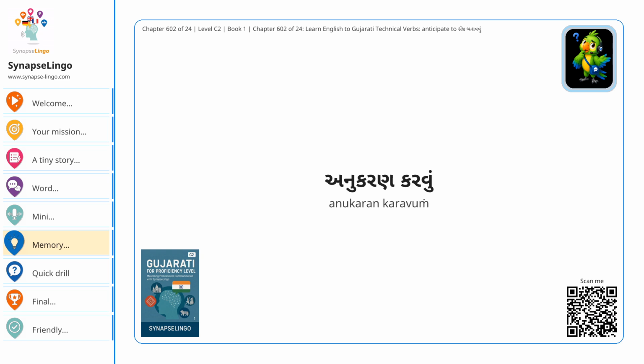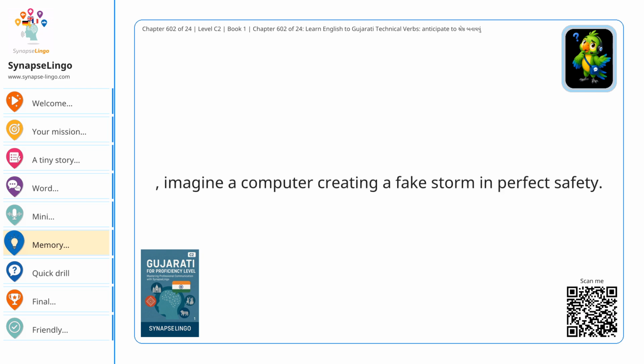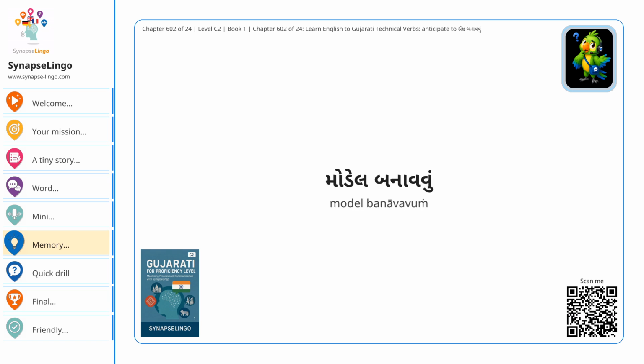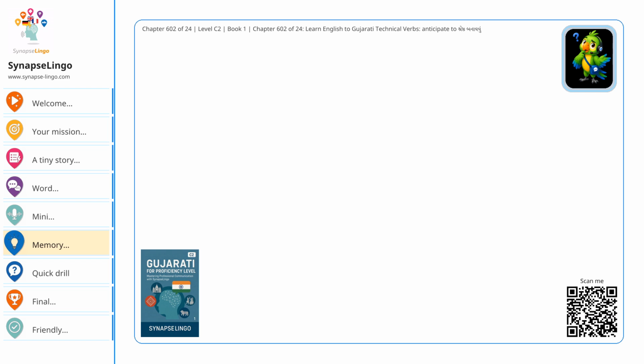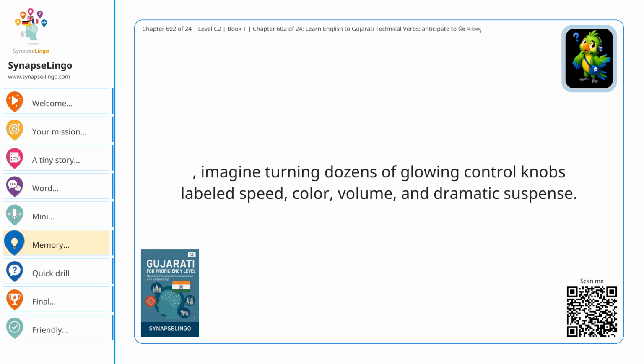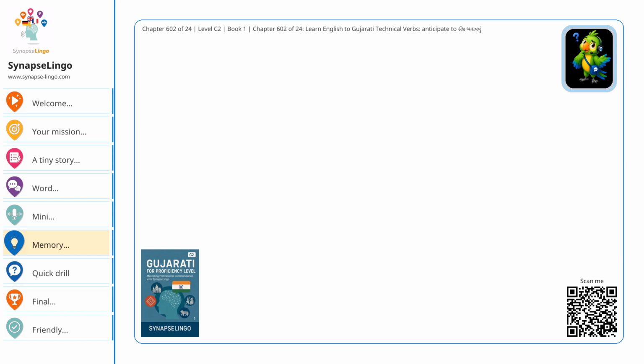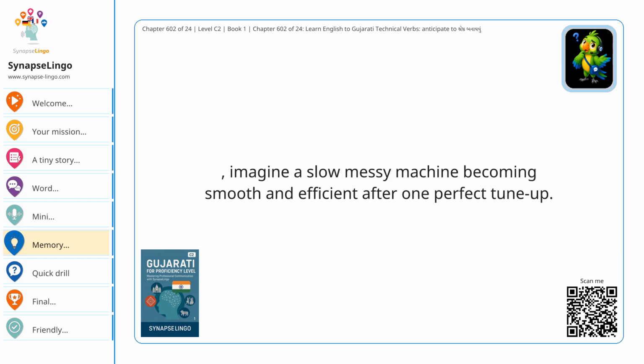અનુકરણ કરવું: imagine a computer creating a fake storm in perfect safety. મોડેલ બનાવવું: imagine shaping soft clay into a tiny elephant wearing sunglasses. પરિમાણીકૃત કરવું: imagine turning dozens of glowing control knobs labeled speed, color, volume, and dramatic suspense. શ્રેષ્ઠ બનાવવું: imagine a slow, messy machine becoming smooth and efficient after one perfect tune-up.